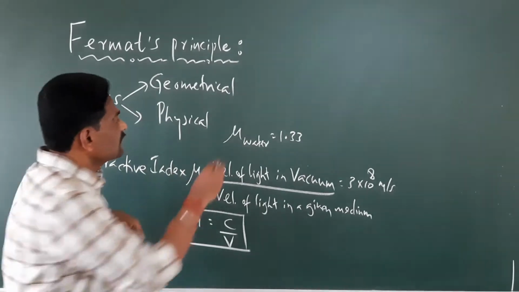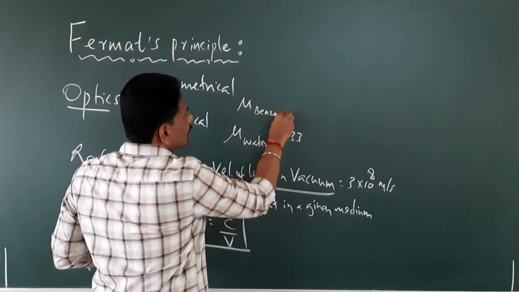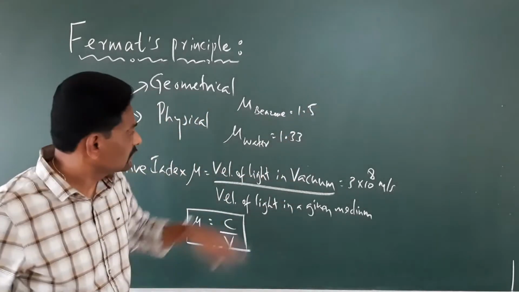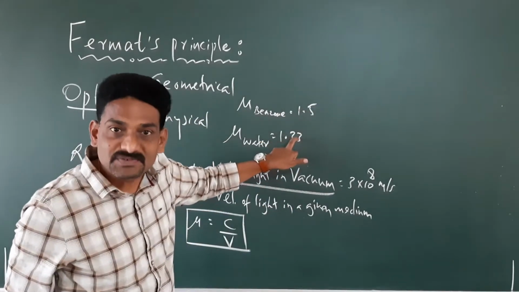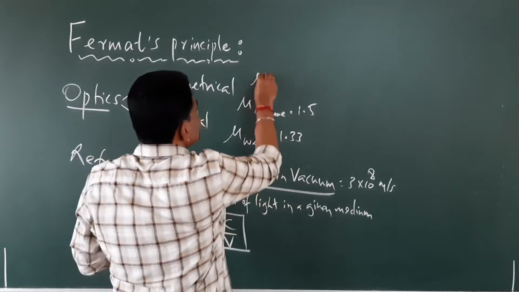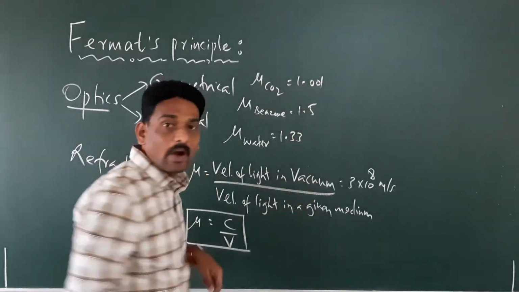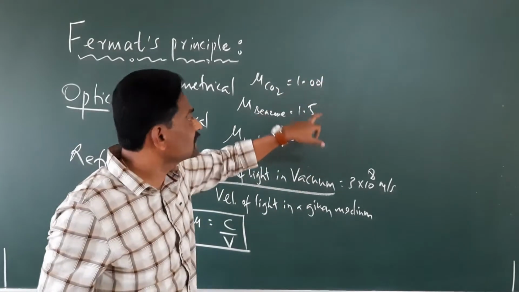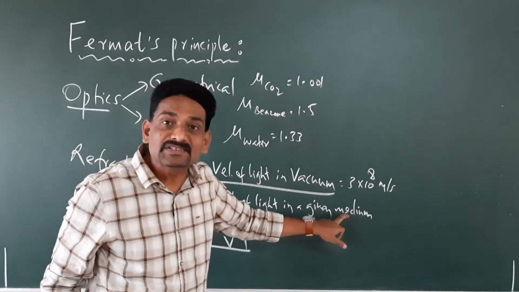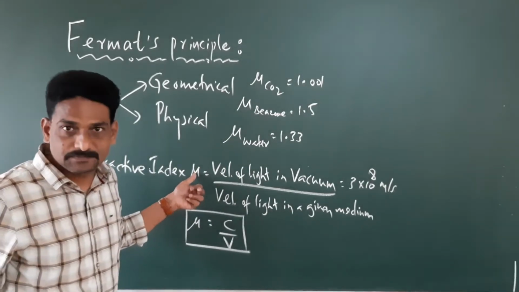For example, the refractive index of benzene is going to be 1.5, which is more than that of carbon dioxide, which is 1.001. So this is less, this is more. Why is this more? Because the velocity decreases in benzene. As a result, the mu value increases.